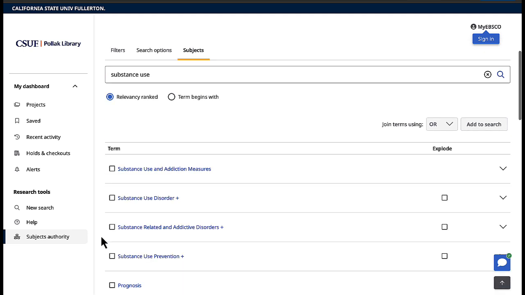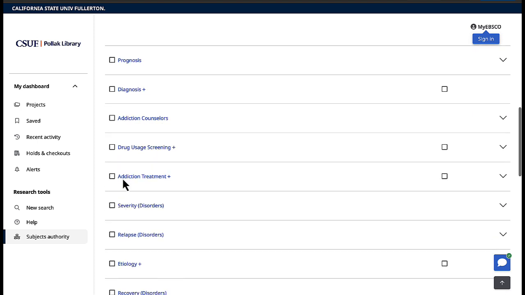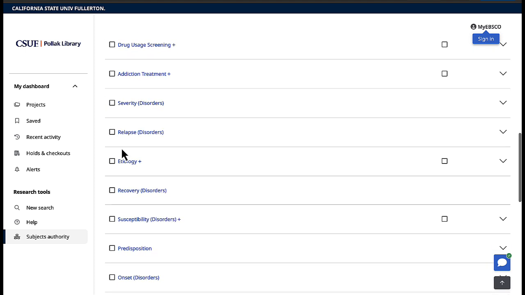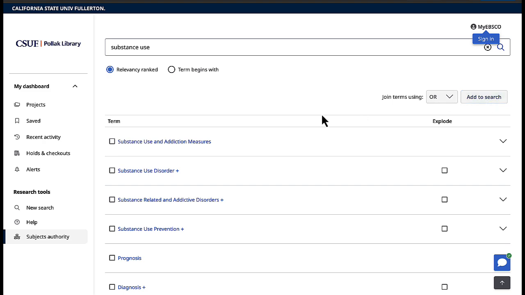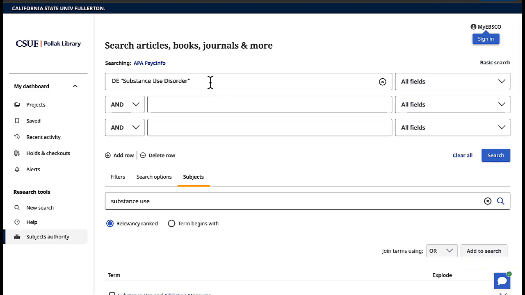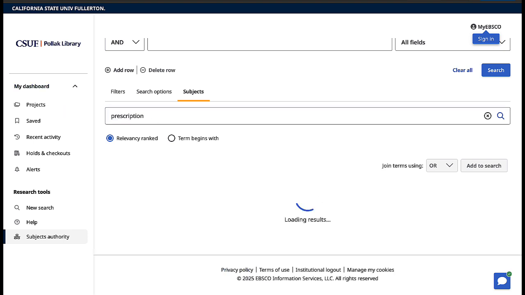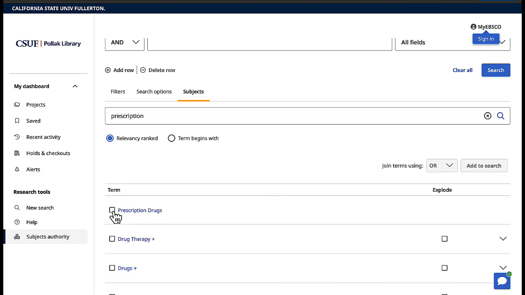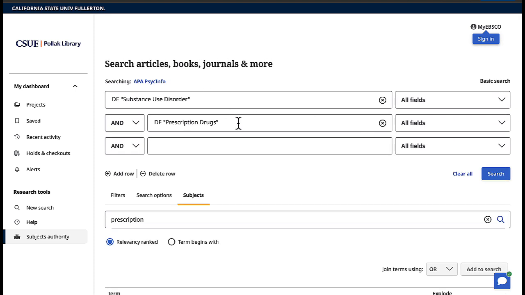When I do that, I see substance use disorder, and I see substance use prevention, and a few others as well, like drug usage screening. There are a few different options you might want to consider, but I'm going to start with substance use disorder, and I can click add to search, and now that's been added up here at the top. Now I can also go back down here and search again and add another subject heading. If I search for, say, prescription, I see prescription drugs. I can select that and add this to my search as well. Now I should be getting back any results about substance use disorder in regards to prescription drugs.